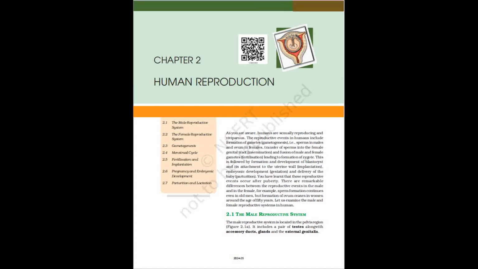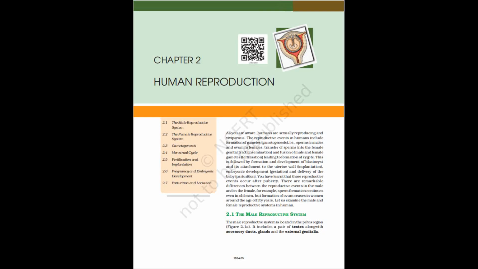After attachment, the uterine cells divide rapidly and cover the blastocyst. As a result, the blastocyst becomes embedded in the endometrium of the uterus, Figure 2.11 Step H. This is called implantation and it leads to pregnancy.